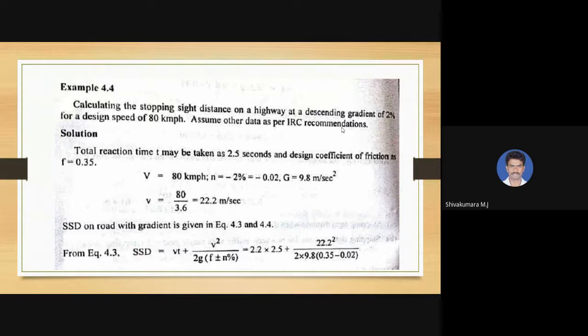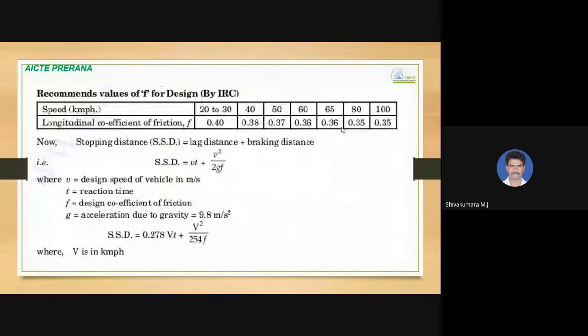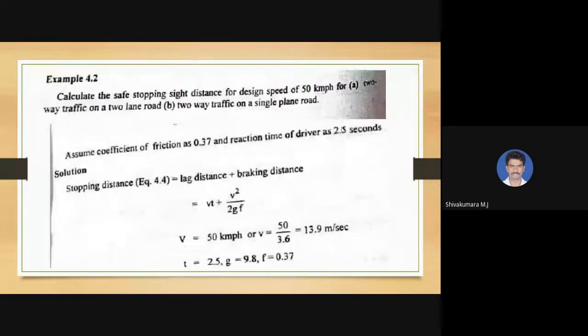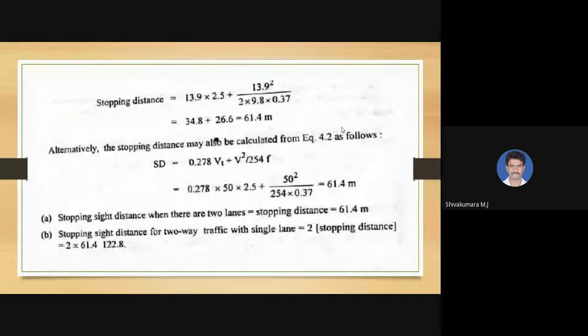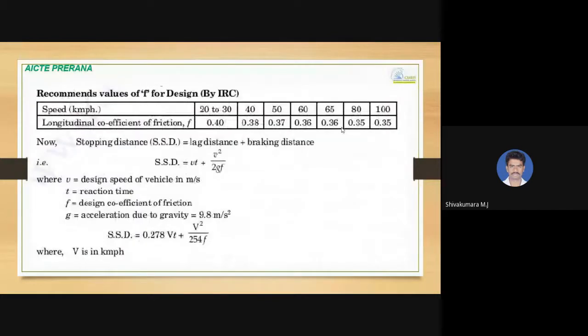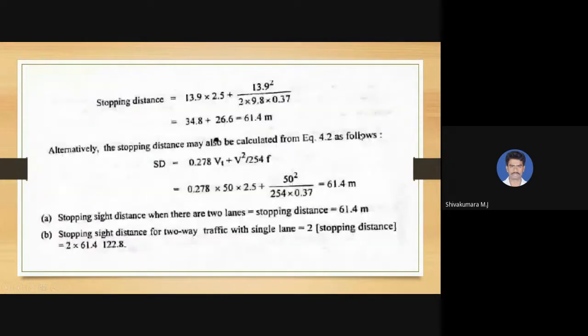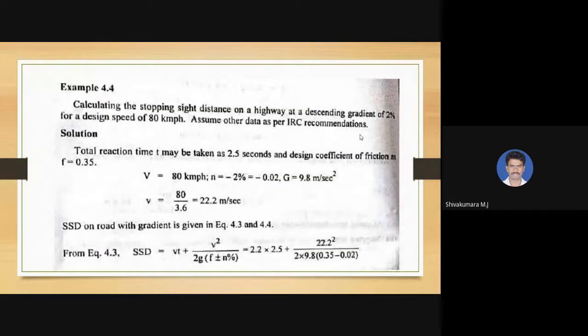You can see the coefficient of friction in the IRC table. For 80 km per hour design speed, according to IRC, 0.35 is the longitudinal coefficient of friction. So we take f as 0.35, and the total reaction time is 2.5 seconds again.